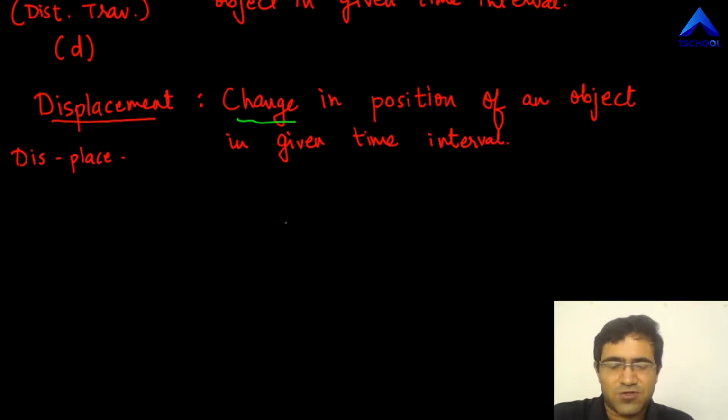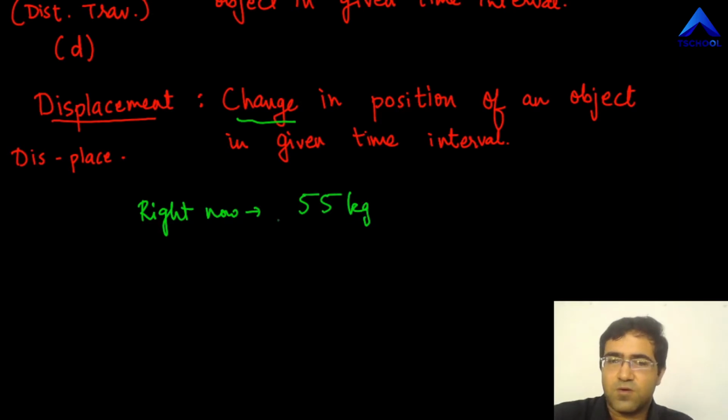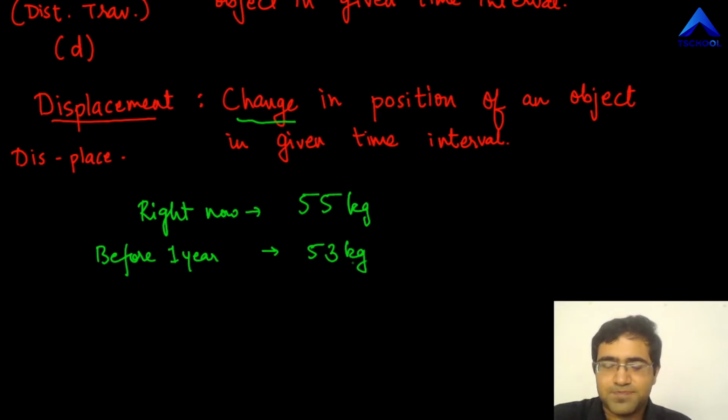We call it weight, actually it's mass, don't forget that. What's the change in your mass in the last 1 year? So let's say that right now your mass is, for example, 55 kg. But before 1 year, let's say the mass was 53 kg. You have put on a bit of weight because you have been sitting at home since March.